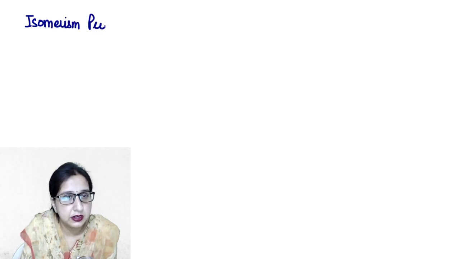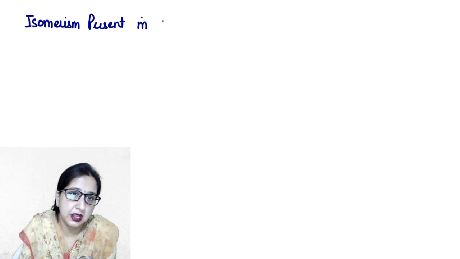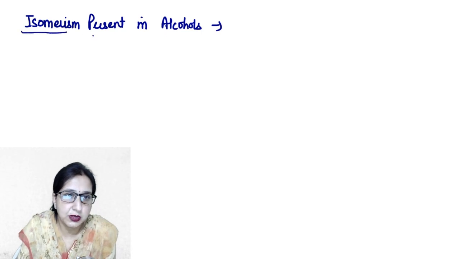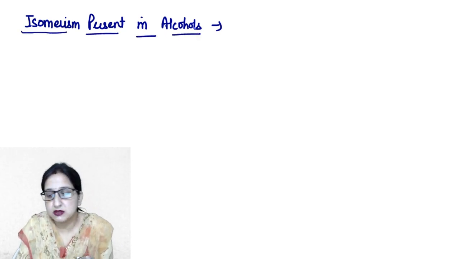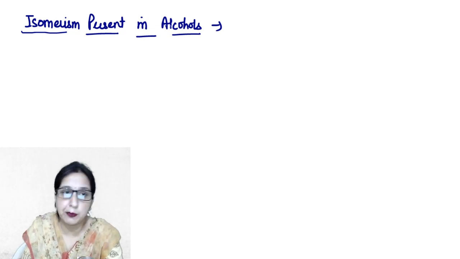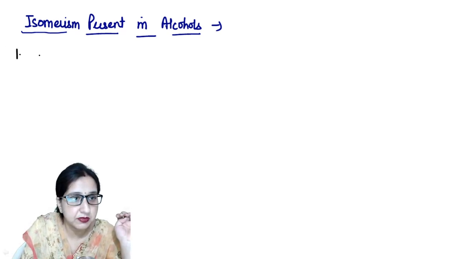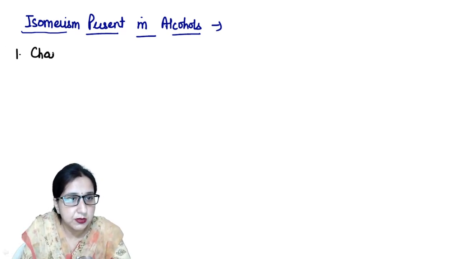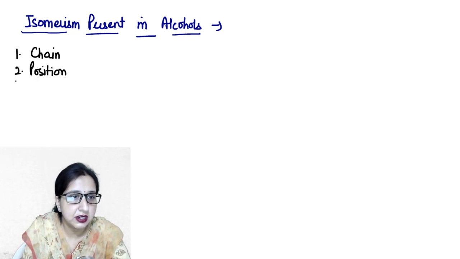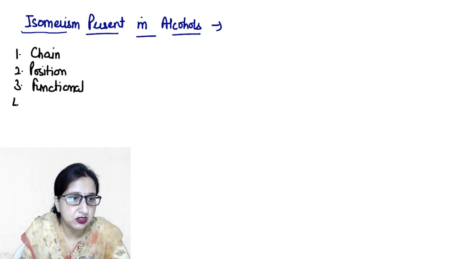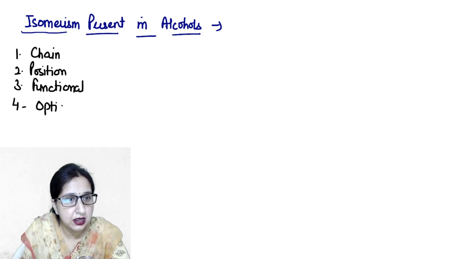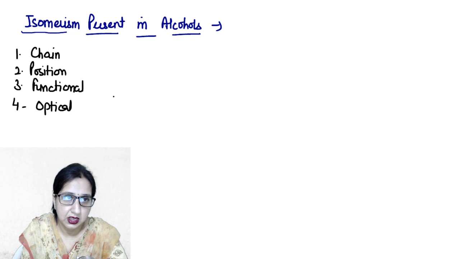Isomerism present in alcohols. So mainly in alcohols, chain isomerism, position isomerism, functional isomerism, as well as optical isomerism is present. So first is chain isomerism, second one is position isomerism, third one is functional isomerism, and fourth one is optical isomerism. ठीक है?